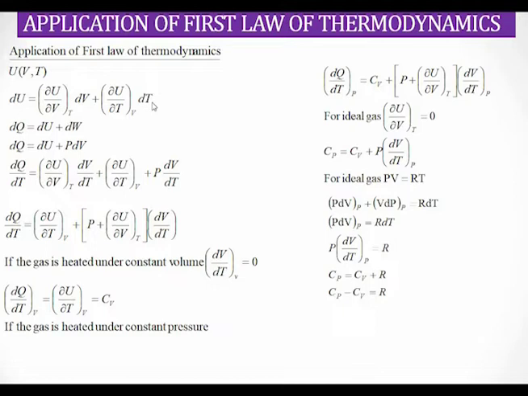So we can write dQ/dT is equal to (∂U/∂V) into dV/dT, plus (∂U/∂T) at constant volume into dT divided by dT.